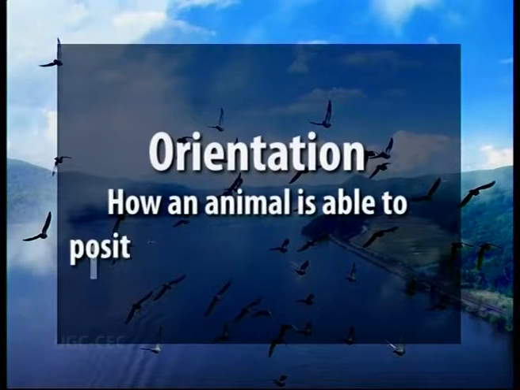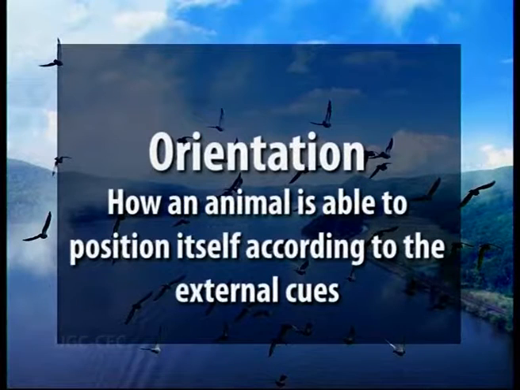During the course of my lecture, I will be using different terms and I would like you to get introduced to these terms. The first term is orientation. How an animal is able to position itself according to the external cues.